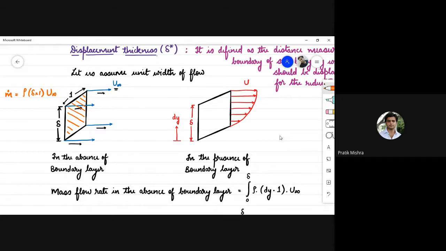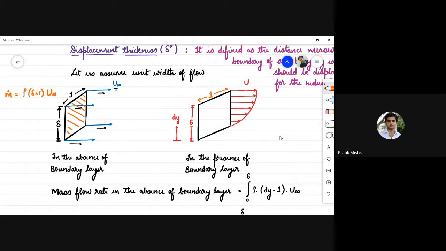Similarly, if you have a velocity gradient like this, at which the topmost velocity is u and you have a zero velocity at its bottom, and we see a velocity gradient in this fashion, and the thickness of this surface is delta and this width is 1, then the mass flow rate of this surface, we need to calculate this.